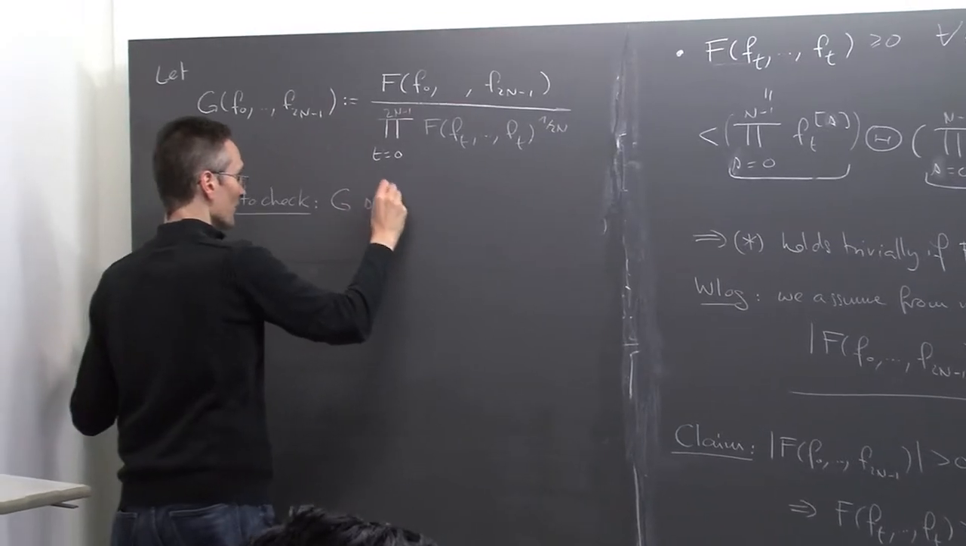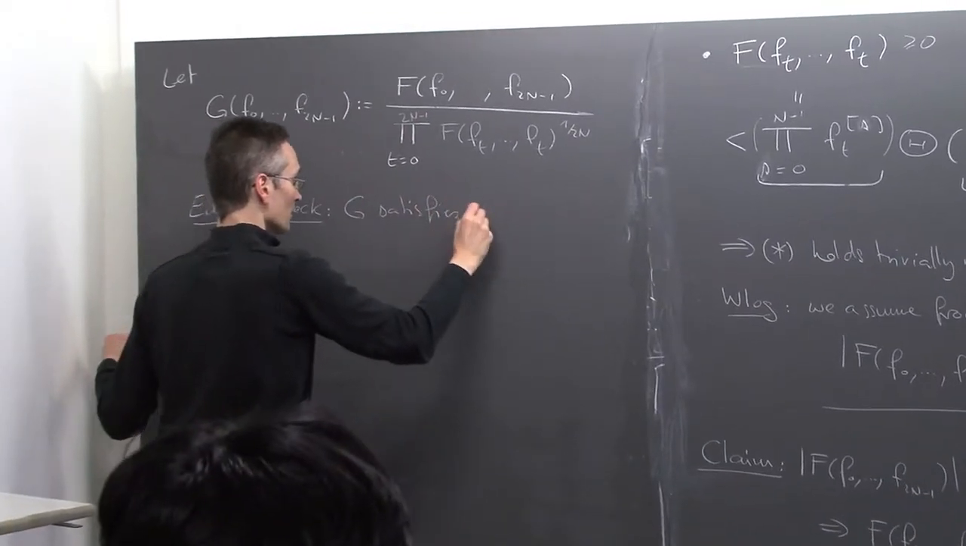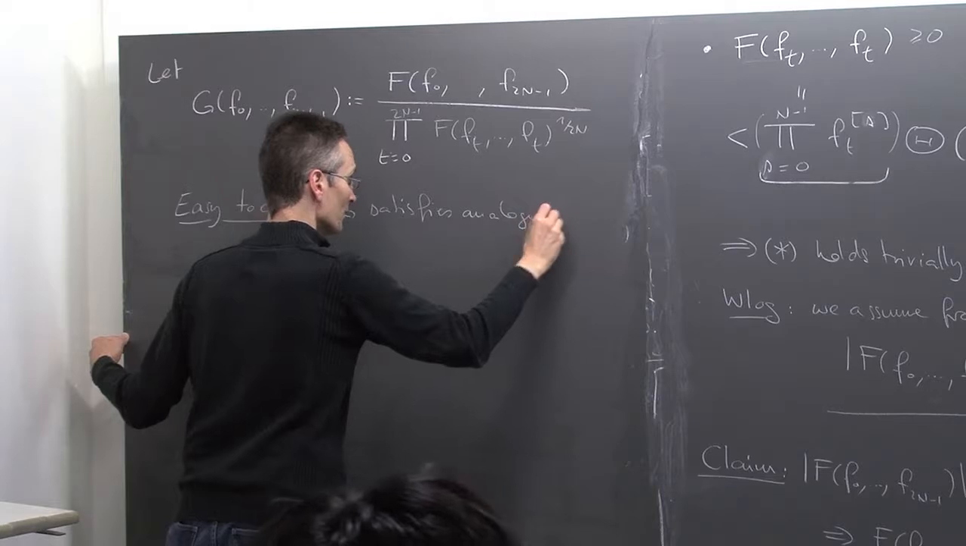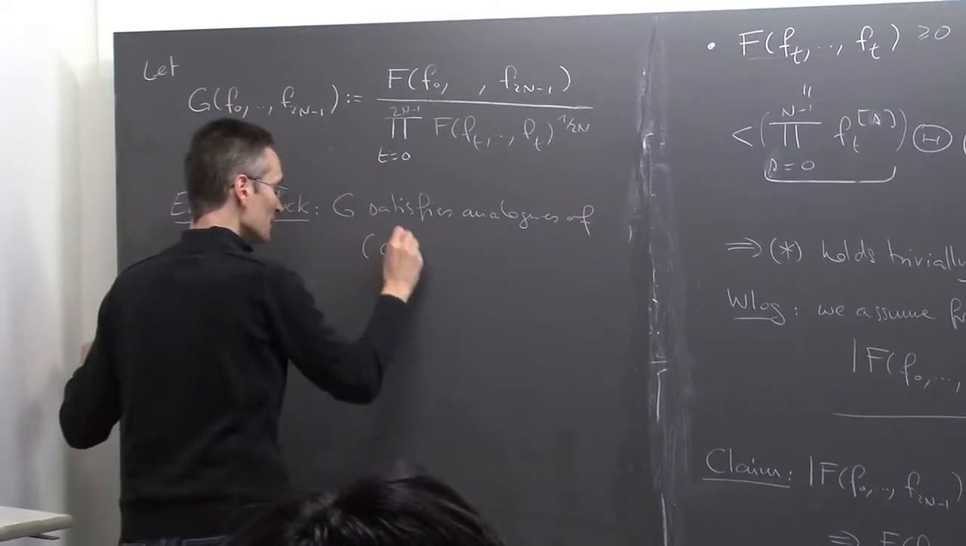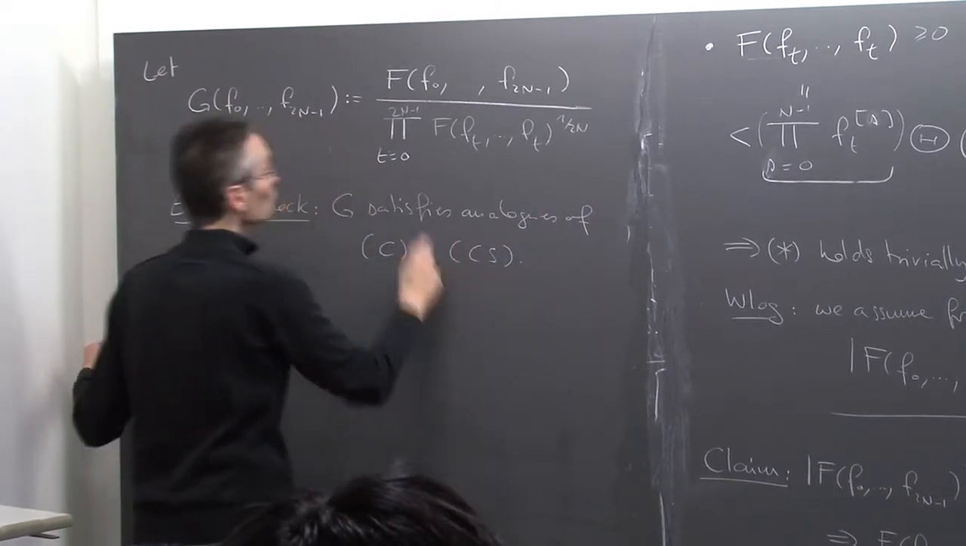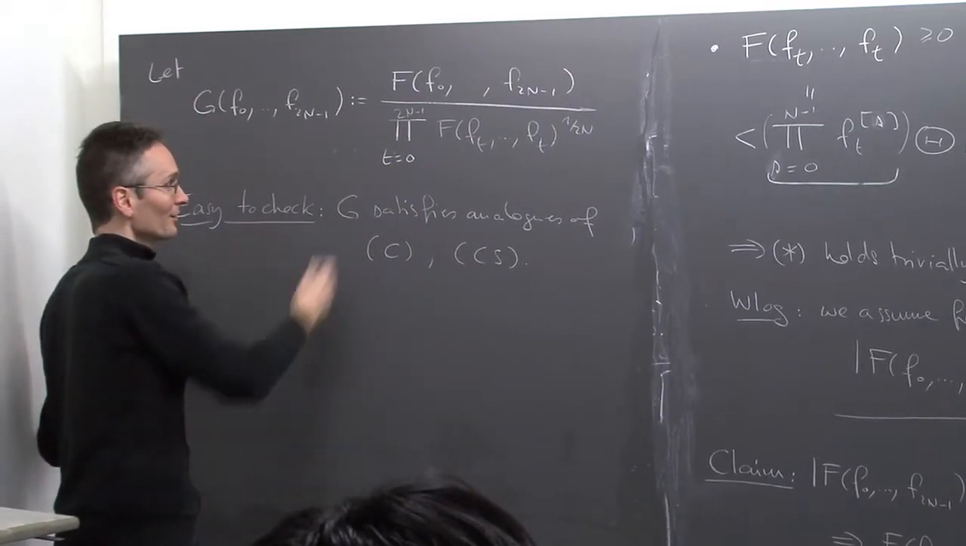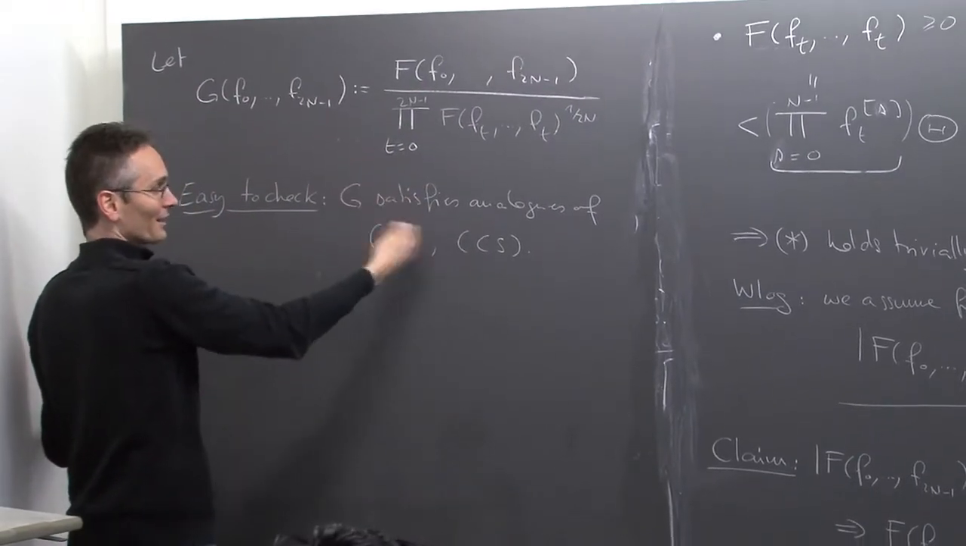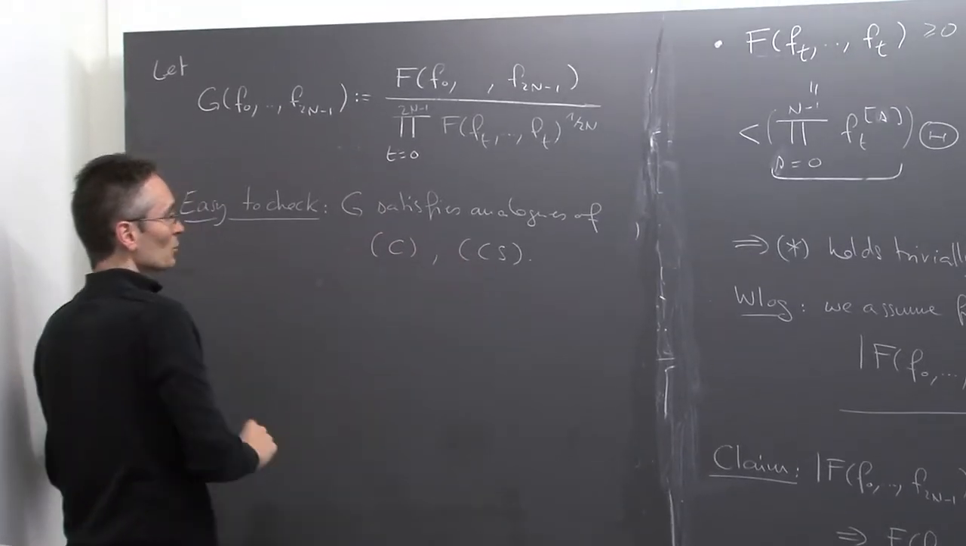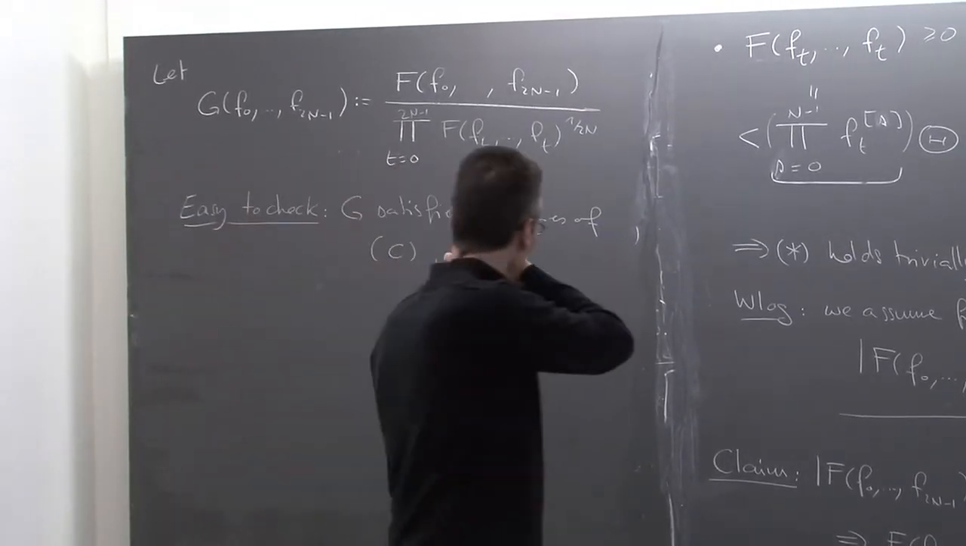G satisfies analogues of the cyclicity property and Cauchy-Schwarz. You just apply it to the numerator, and you see that everything is going well, and you get the exact analog of the cyclicity and Cauchy-Schwarz for G. So that's good.